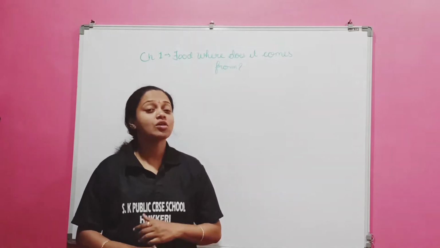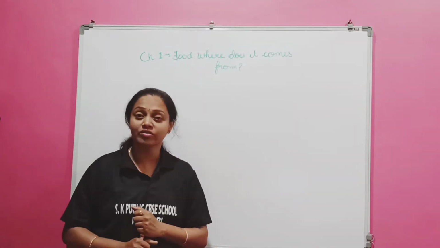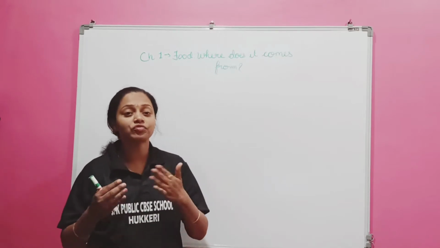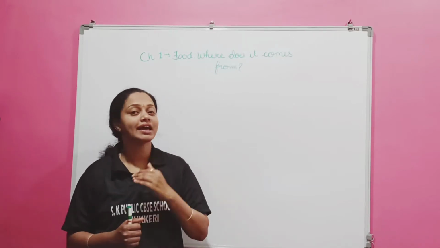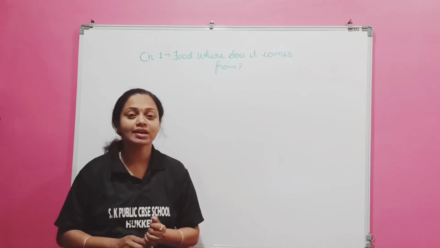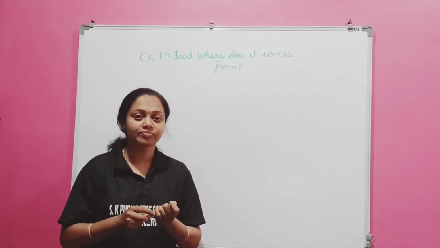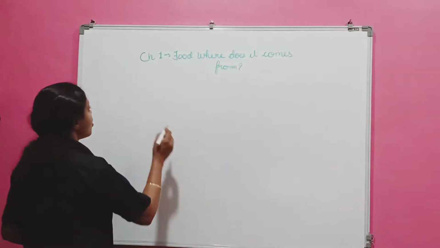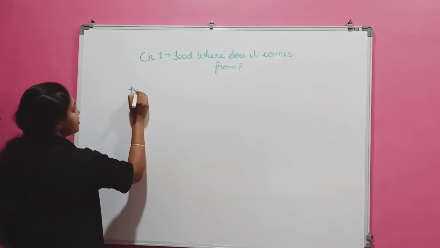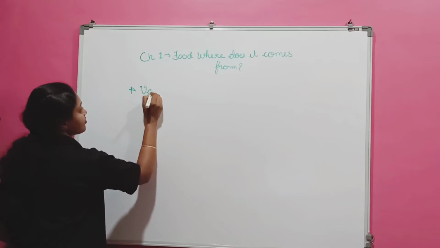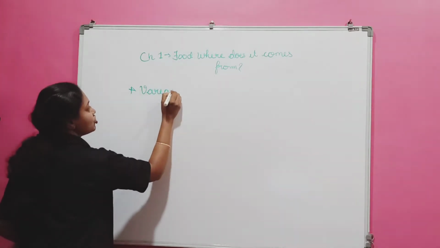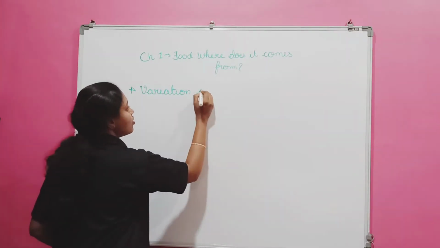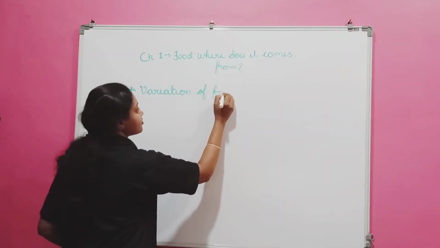Okay. And what is the next point we have studied? We have studied the main sources of our food are plants and animals. First point is what? First point is variation of food.